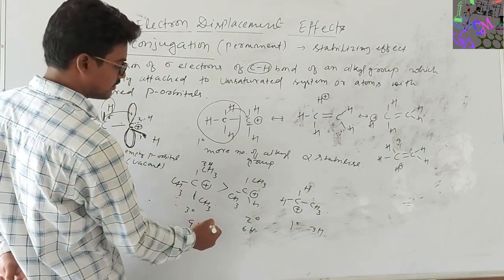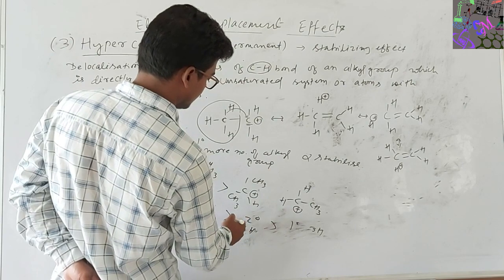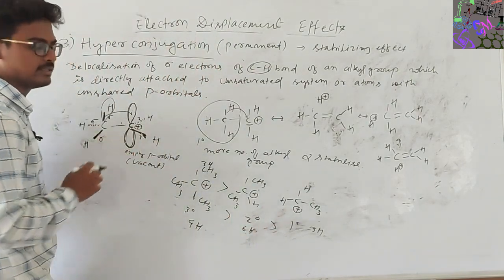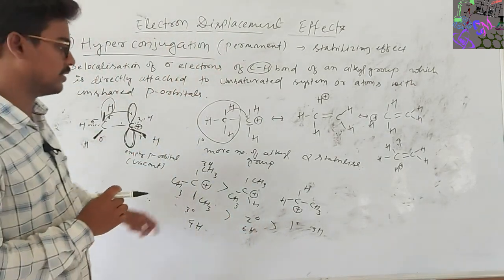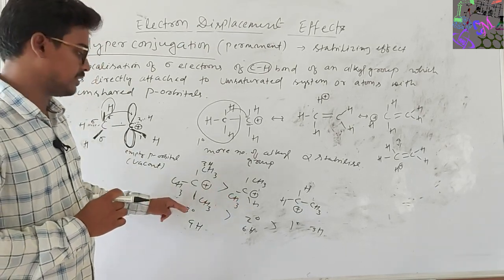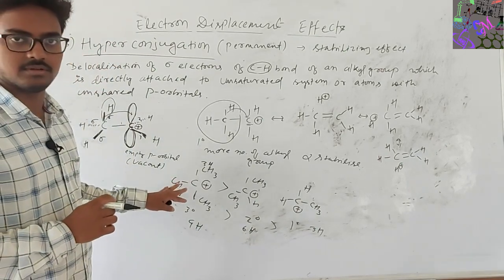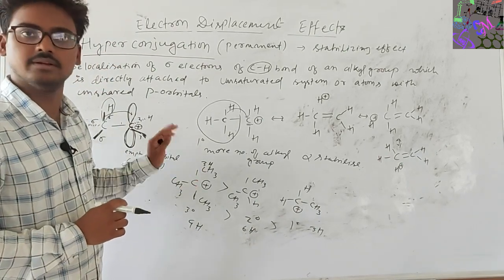Therefore, a tertiary carbocation is more stabilized than a secondary, and a secondary is more stabilized than a primary. We have also seen that the inductive effect plays some role in stabilizing tertiary, secondary and primary carbocations, but hyperconjugation plays the major role compared to the inductive effect.